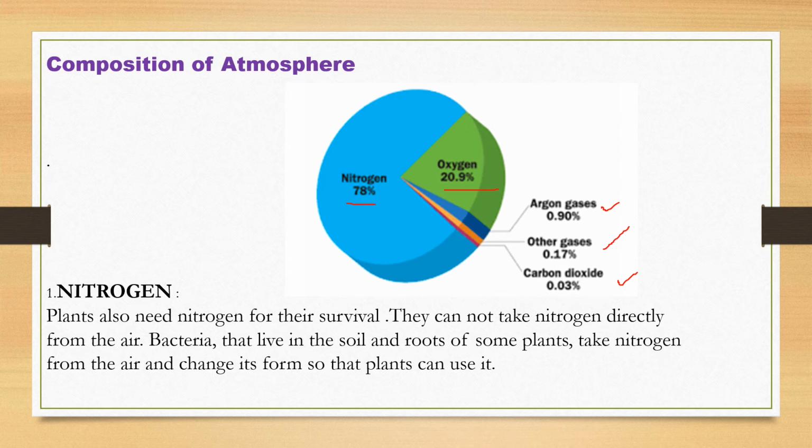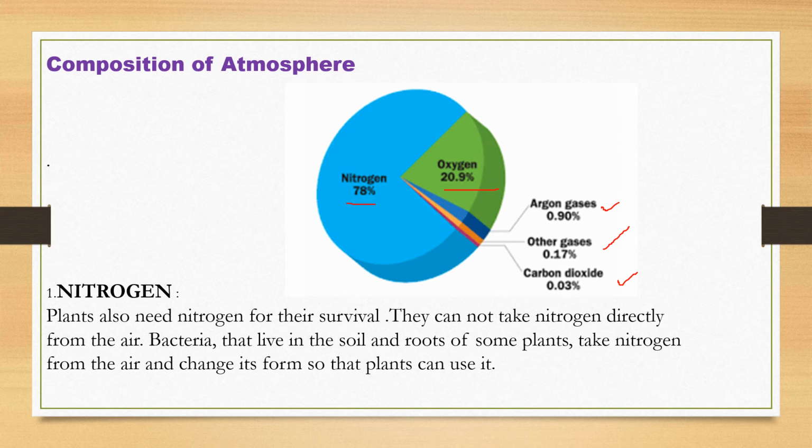When we inhale, we take some amount of nitrogen also. But plants need nitrogen for their survival, but they are not able to take it directly. So who helps them is the bacteria that lives in the soil and roots of some plants. What do they do now?